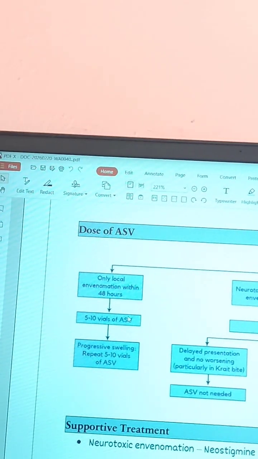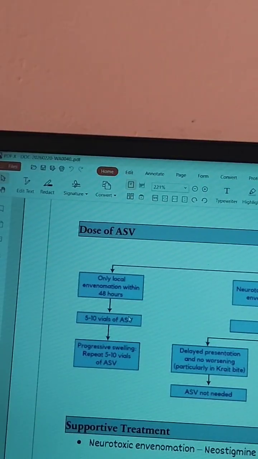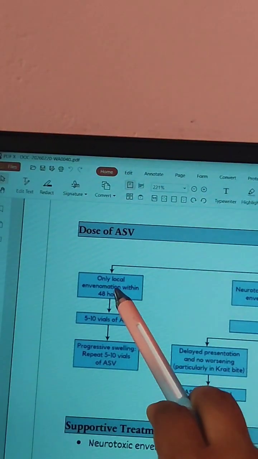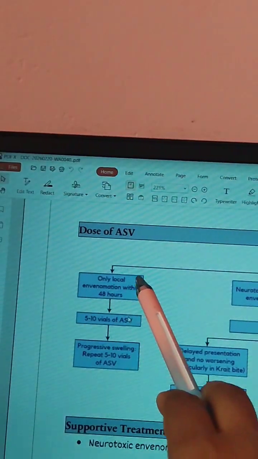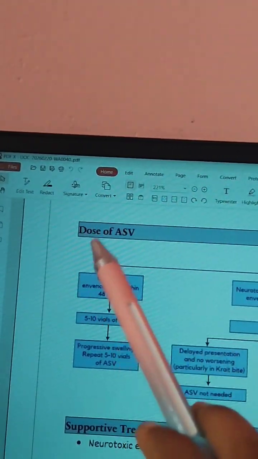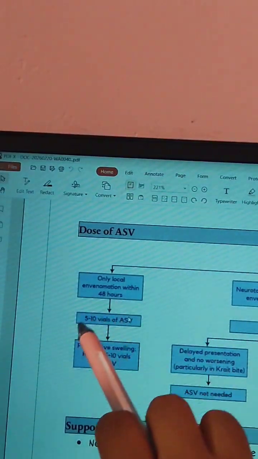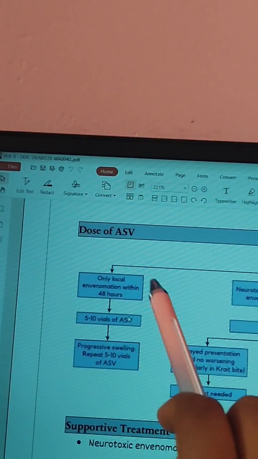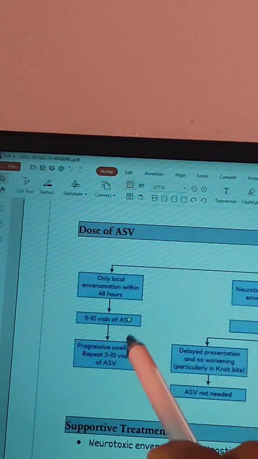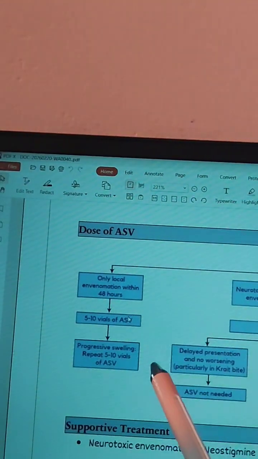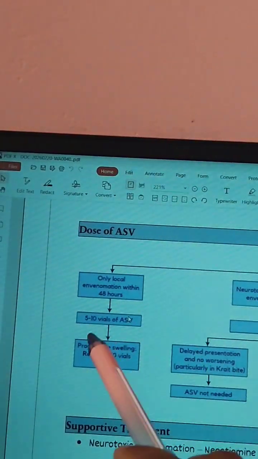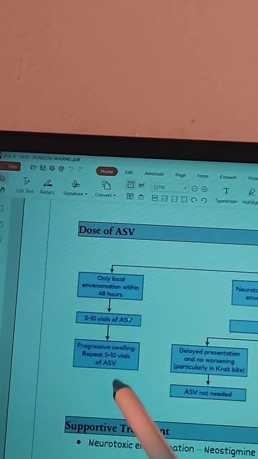So next we are going to study the dose of this anti-snake venom. If there is only local envenomation within 48 hours, then what will be the dose? You should give 5 to 10 vials of anti-snake venom. And still if the swelling is progressing, you should repeat that 5 to 10 vials of anti-snake venom. So that's the first